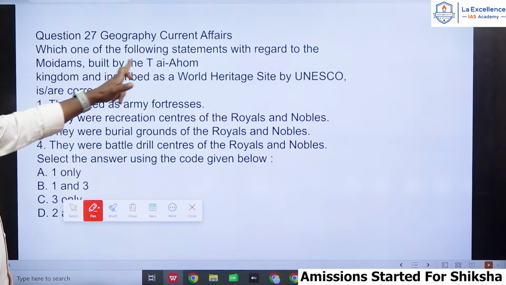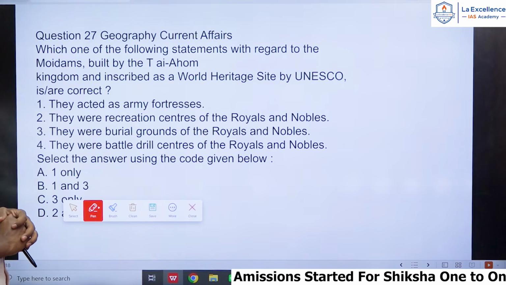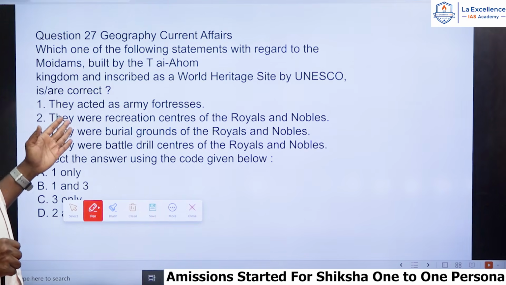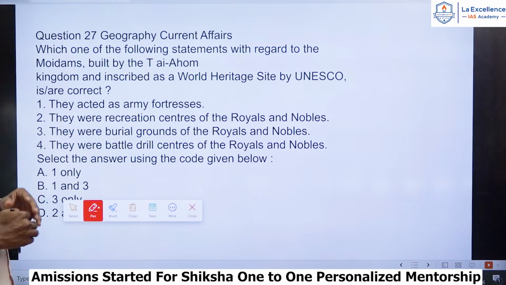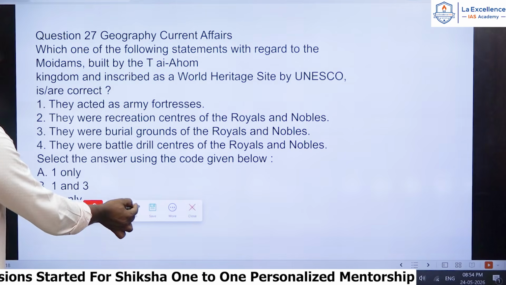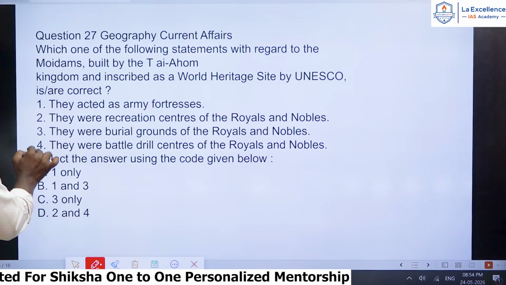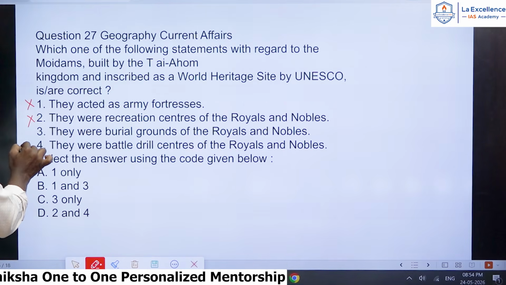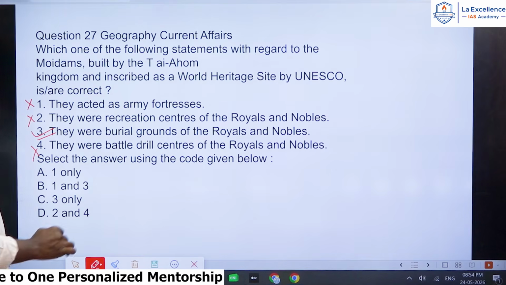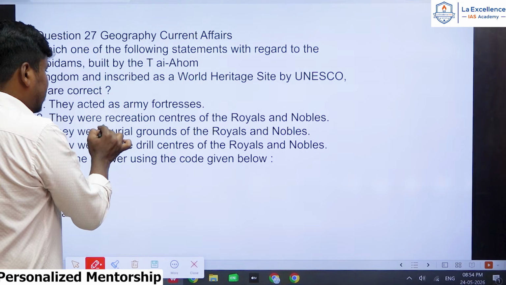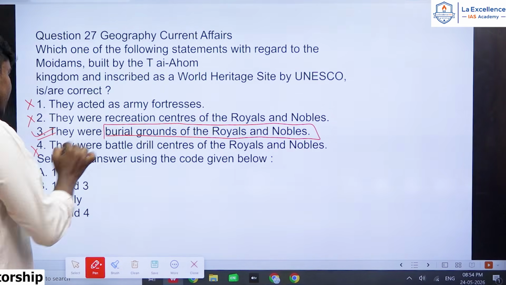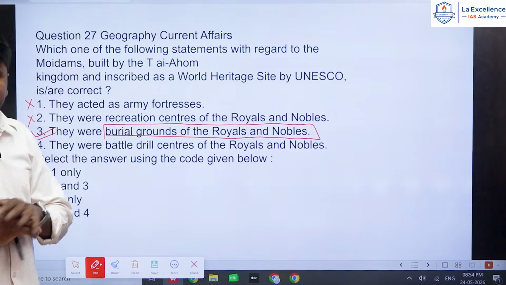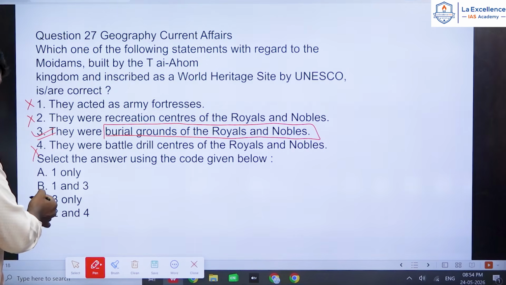So in this question, which one of the following statements with regard to Moidams built by the Tai Ahom dynasty or kingdom and inscribed as a World Heritage Site by UNESCO is/are correct? They are asking the correct statement, and they have given 4 statements here, and among the 4 statements, 3 statements are wrong. Only one statement is correct here. So here, these Moidams are the burial grounds of royals and nobles, right? So statement 3 is correct and the remaining 3 statements are wrong. So the answer should be C. C is the correct answer, right?